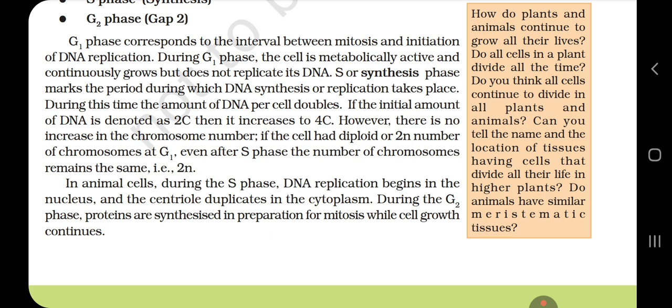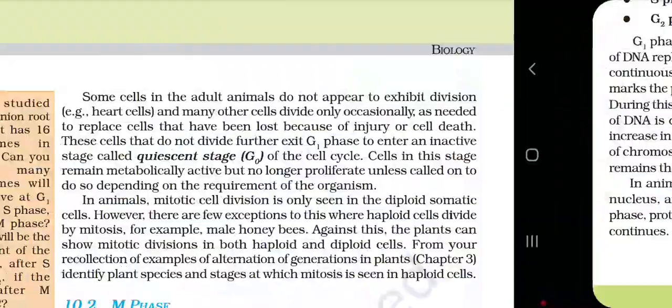If the initial amount of DNA is denoted as 2C, then it increases to 4C. However, there is no increase in the chromosome number. If the cell had a diploid or 2n number of chromosomes at G1, even after the S phase, the number of chromosomes remains the same, that is 2n. In animal cells, during the S phase, DNA replication begins in the nucleus and the centriole duplicates in the cytoplasm. During the G2 phase, proteins are synthesized in preparation for mitosis while cell growth continues.